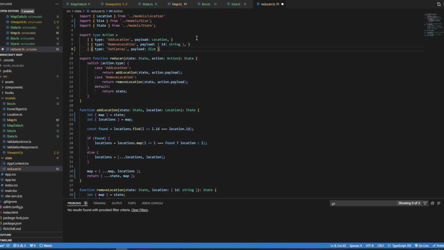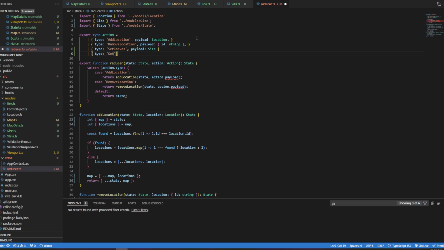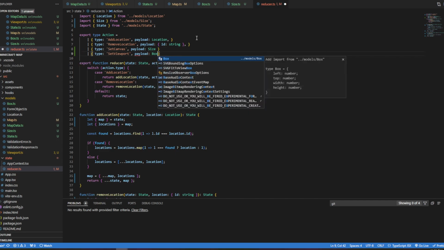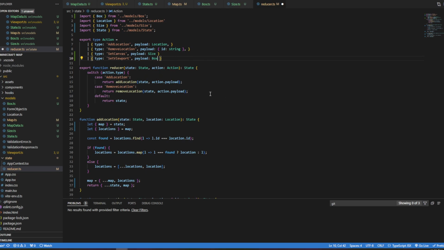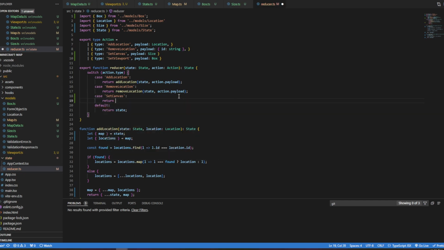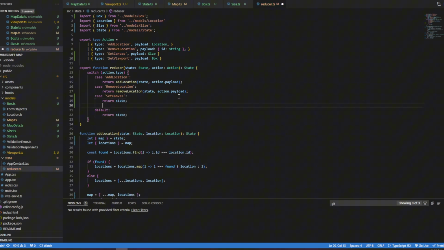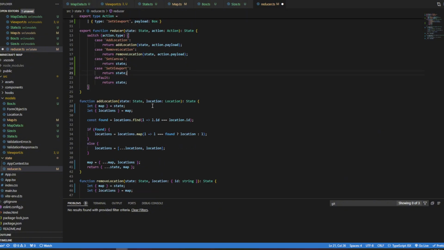And then I'm going to have a type set viewport. And that's going to be a payload of type box. We'll bring box in. All right, so we'll add these to our reducer case statement. Case set canvas, return. We're going to have a function called set canvas, but right now I'll return state. Case set viewport, return state. Returning state just straight out is basically equivalent to doing nothing.